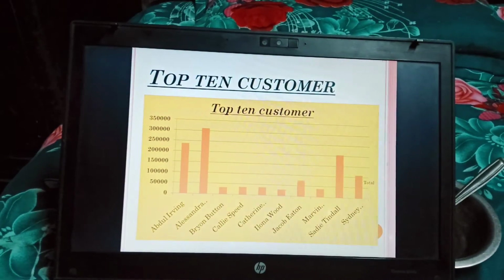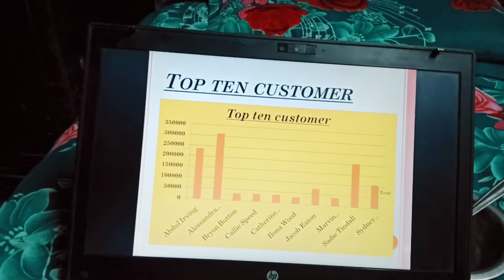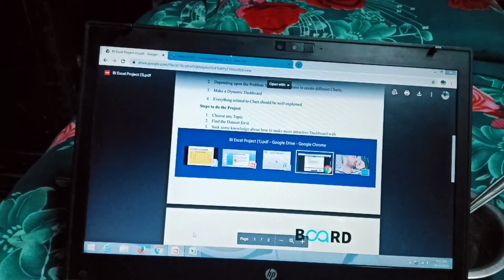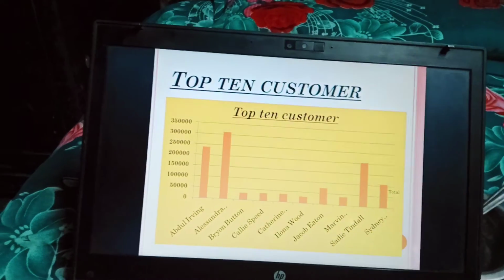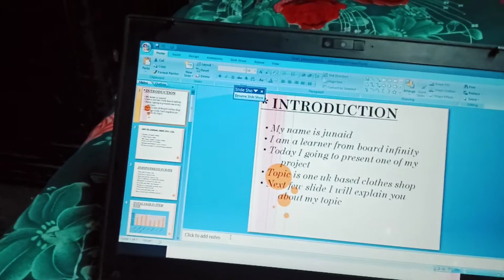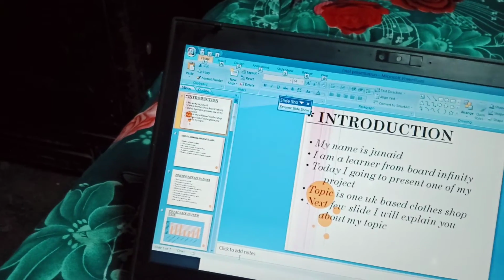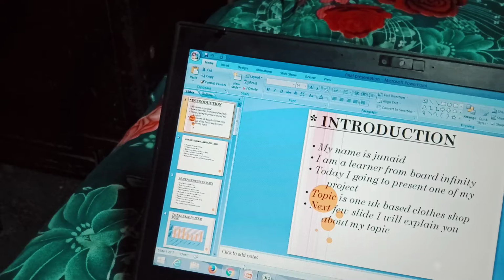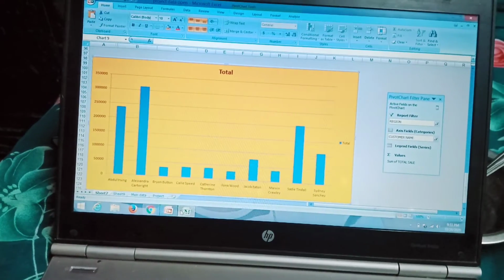Top 10 customers, as we can see, these are our happy customers. Now let's go to the Excel where we can check. This is the top 10 customers, as you can see.